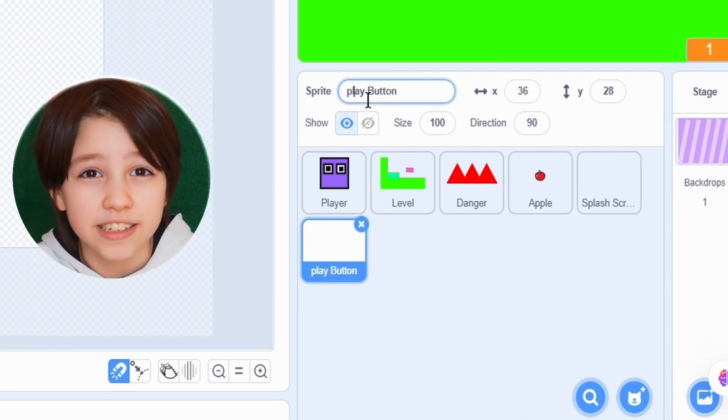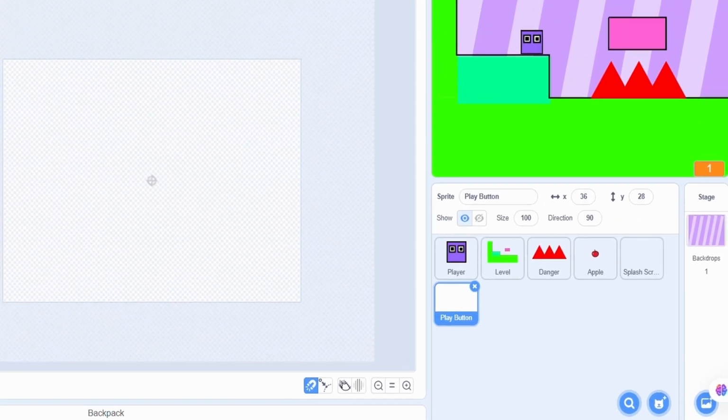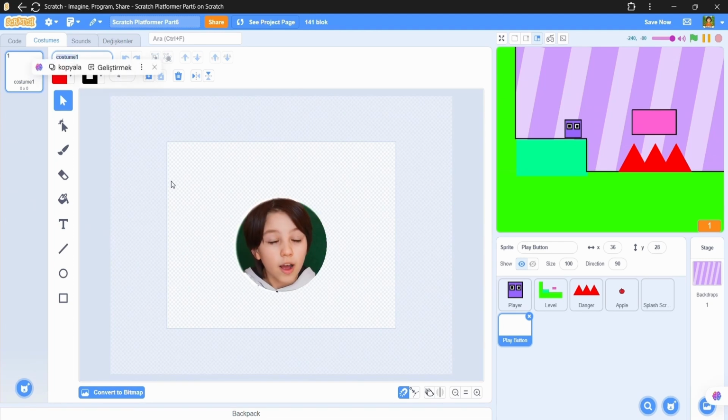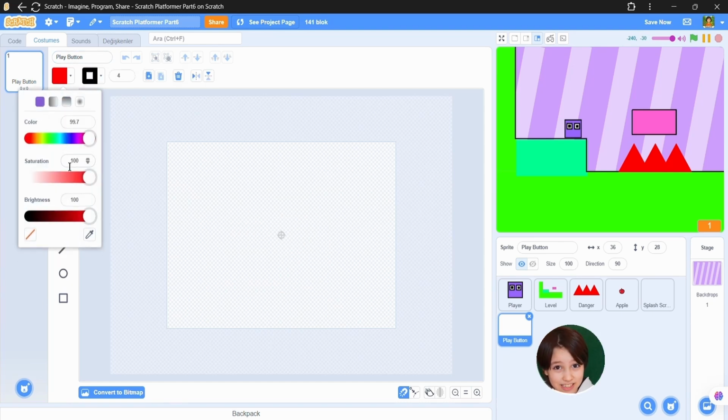Let's make this P a capital P. So let's name this first costume Play Button. I'm gonna add a text with black letters.